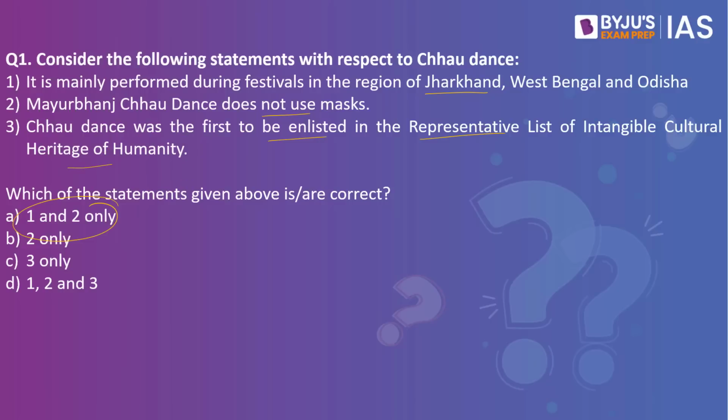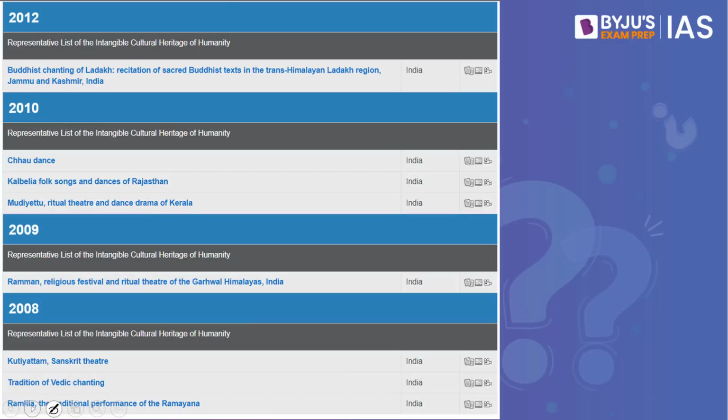When you look into the third statement, Chhau dance was the first to be enlisted in the representative list of intangible cultural heritage of humanity. This is a wrong statement. Why? Because the first was not Chhau dance. Chhau dance was added in the year 2010, but before that, in the year 2008, Kutiyattam, the tradition of Vedic chanting, as well as Ram Leela, were added into this particular list. So it was not first, but it was added in 2010, which is why the third statement is wrong.